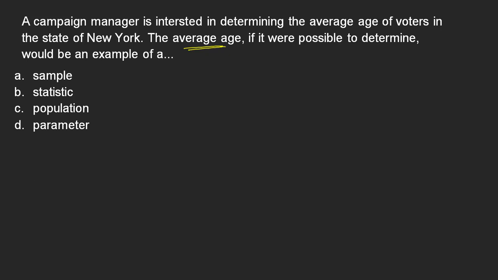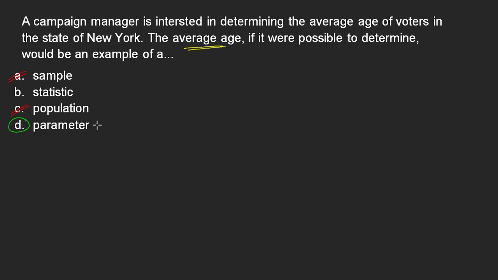Well, in this case, we are not dealing with a population. The reason being is we're not talking about a group. We're not talking about a group that is a subset, so it's not a sample. We're also not talking about the entire group. Instead, we're talking about something that is a property or a measurement of that group. So the average age of voters in the state of New York, the average age, if it were possible to determine, is going to be an example of D, a parameter.